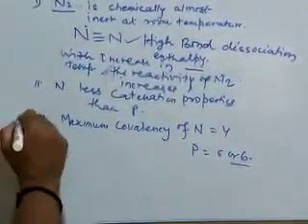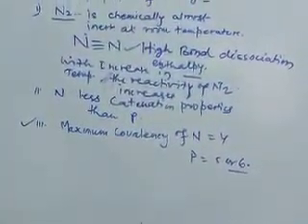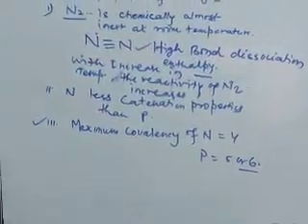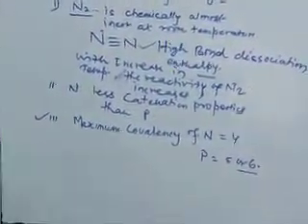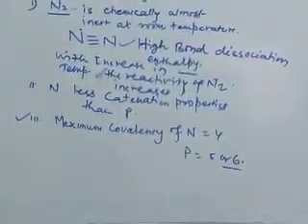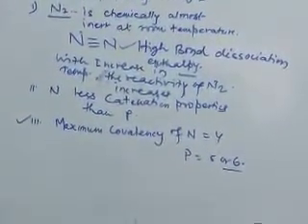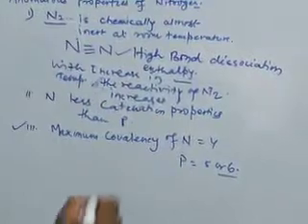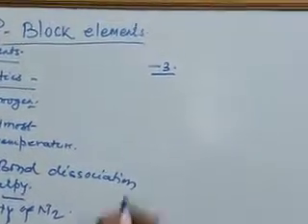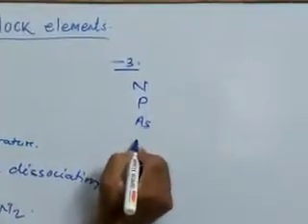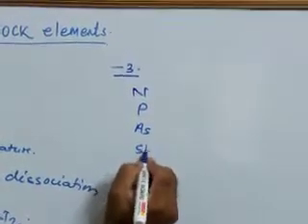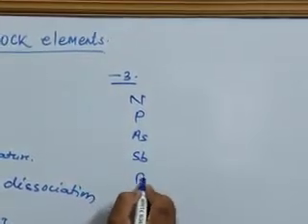So, to understand this maximum covalency in the case of nitrogen and phosphorus, first of all, we see how bond formation takes place in group 15 elements. Now we have seen these elements show the -3 oxidation state: nitrogen, phosphorus, arsenic, antimony, and bismuth.